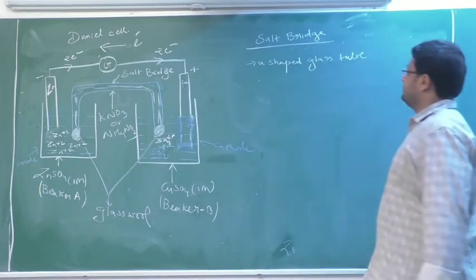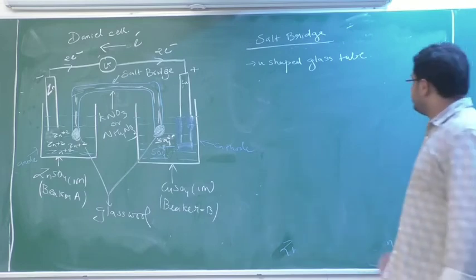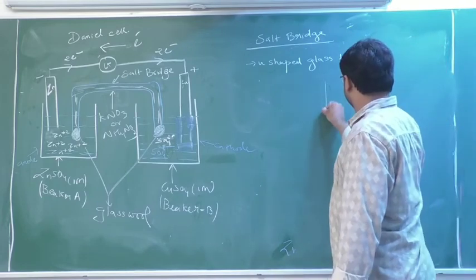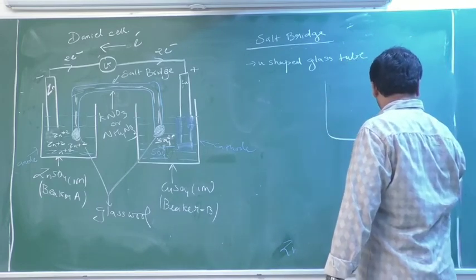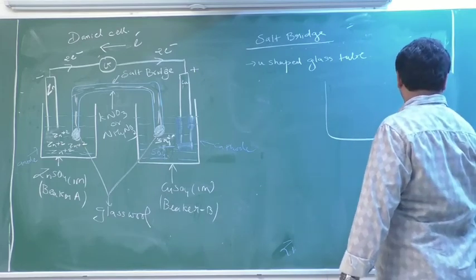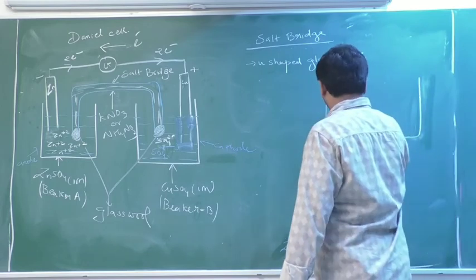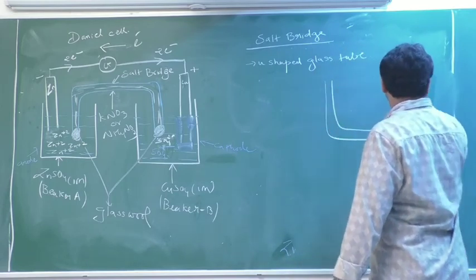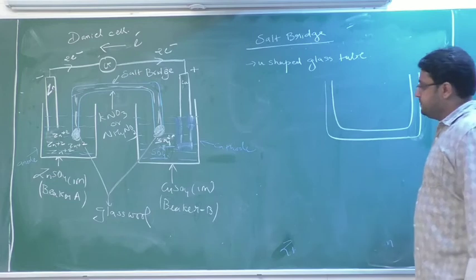It's made of glass. Okay, it is a U shape in this way. It is a U-shaped glass tube.